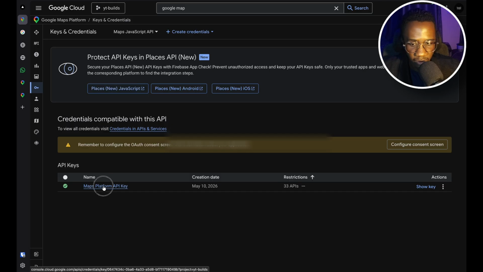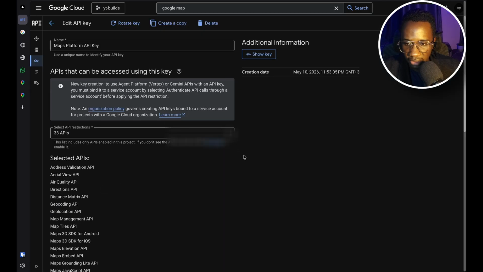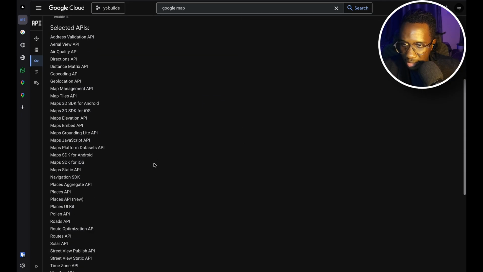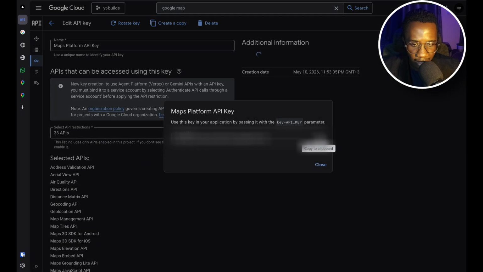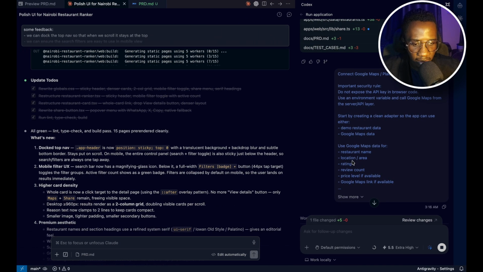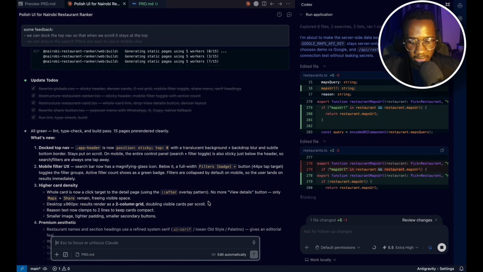So let me just come to the normal one that I know of. Click on it. It has all these selected. Then show key. Then I'll copy this to my clipboard and come to this other side so that we set it up in our code base.